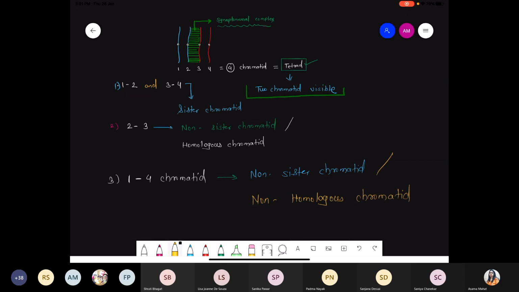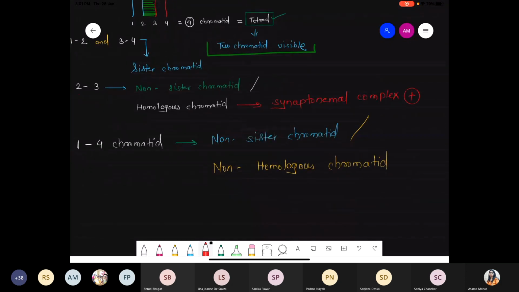Okay, so please make sure to write down one piece of information here: homologous chromatid. Why homologous chromatid? Because between these the synaptonemal complex is present. One point. And why are we talking about the non-homologous chromatid? Because such a synaptonemal complex is absent.